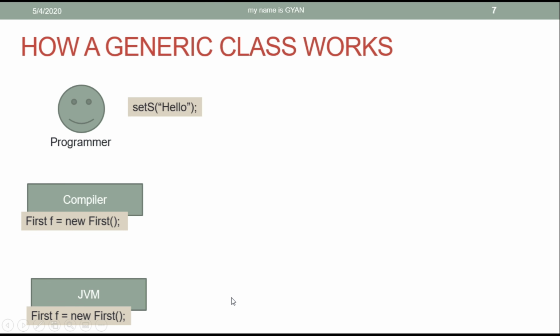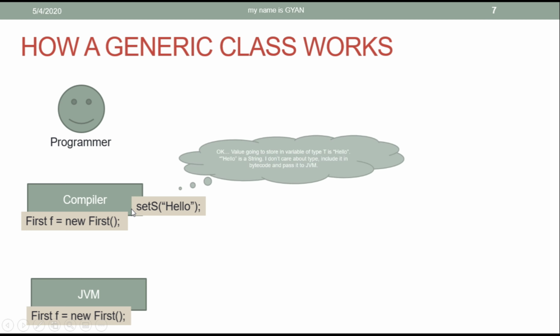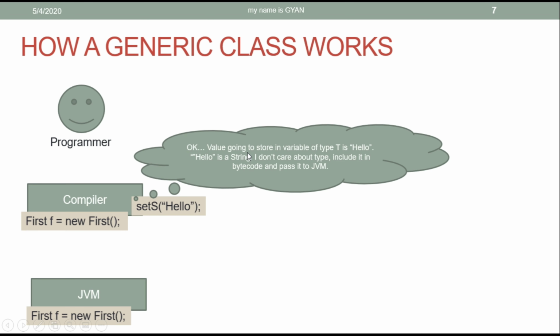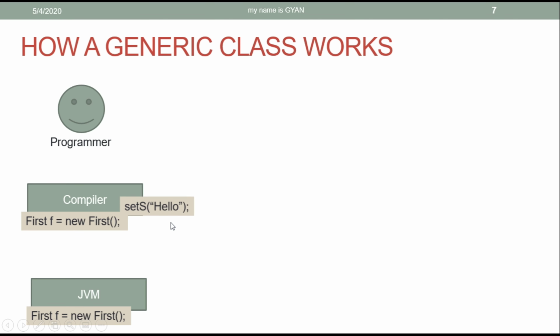The second statement written by the programmer is setS with hello as its actual argument. After looking at this statement, the compiler thinks that, okay, the value going to be stored in the variable of type T, that is the reference variable s, is hello. Hello is a string, but I don't care about the type of s. So I will include it in the bytecode and pass it to the JVM. Therefore, the compiler includes this statement also in the bytecode and passes it to the JVM.